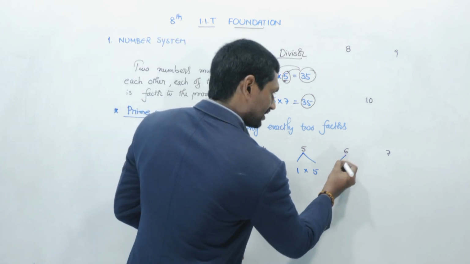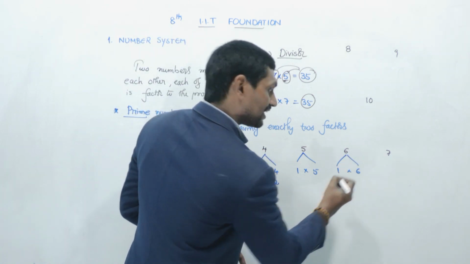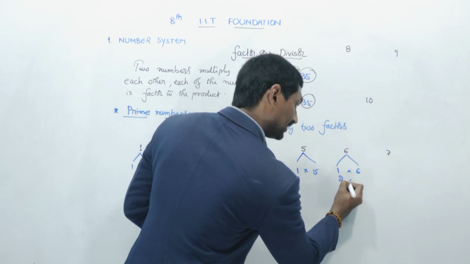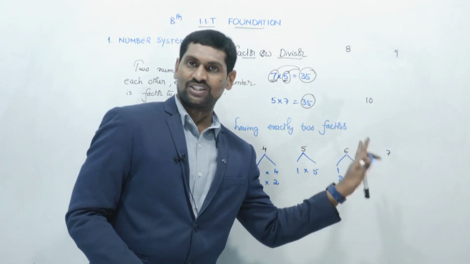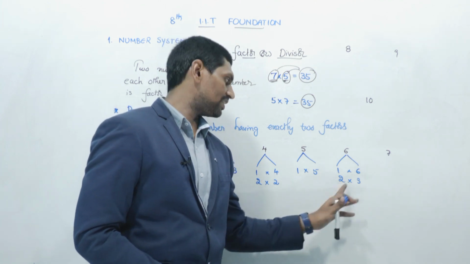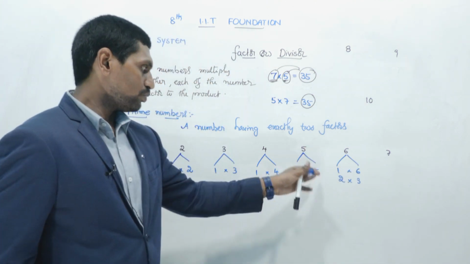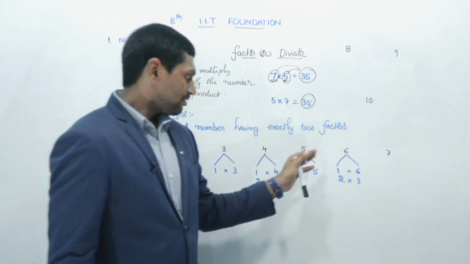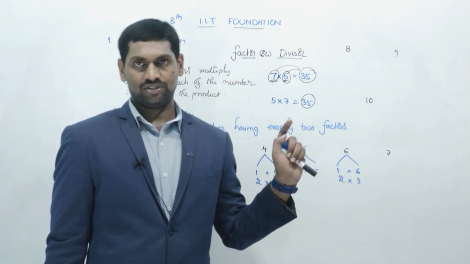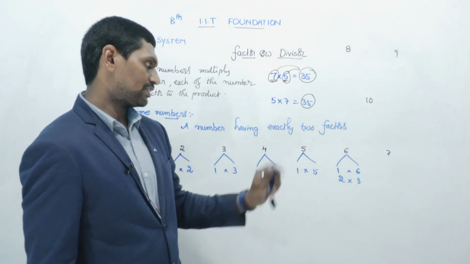Now coming to 6. 1 sixes are 6, 2 threes are also 6, 3 twos are also 6. 4 table and 5 table, 6 won't come. 6 ones and 1 sixes are the same. So 1, 6, 2, 3: the number 6 comes in 4 different tables, or 4 factors, whatever.